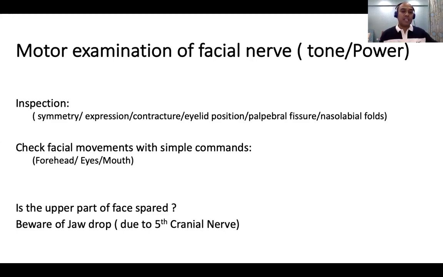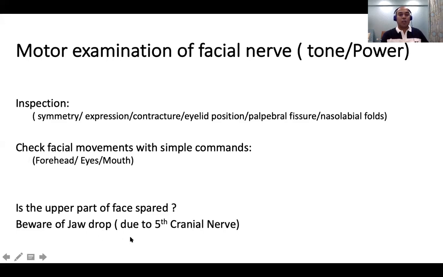If there's a very subtle weakness, sometimes you have to ask these movements to be done very fast and repeatedly. So close your eyes, close your eyes, fast. If you repeat it again and again, like blow again and again, sometimes you can see mild weakness in one side. So sometimes you have to do these actions repeatedly and faster to pick up subtle weakness.